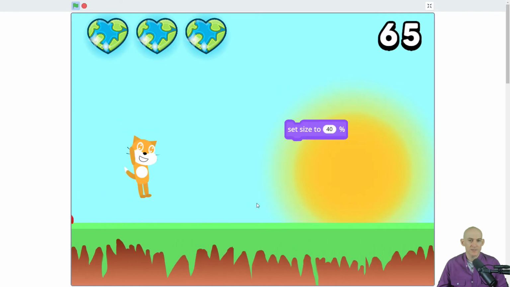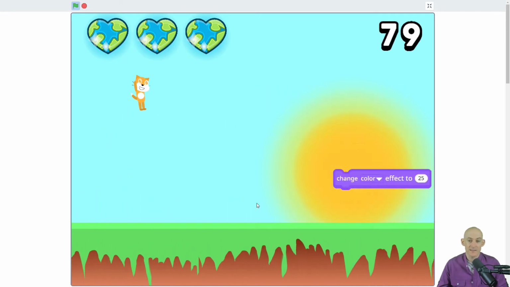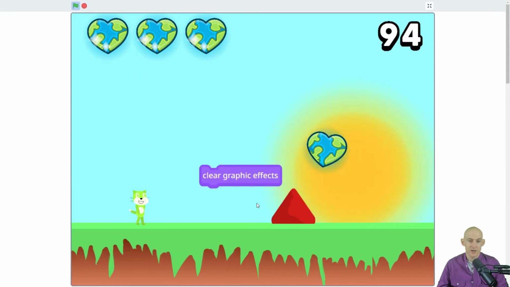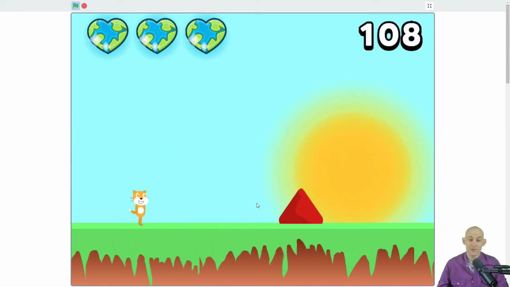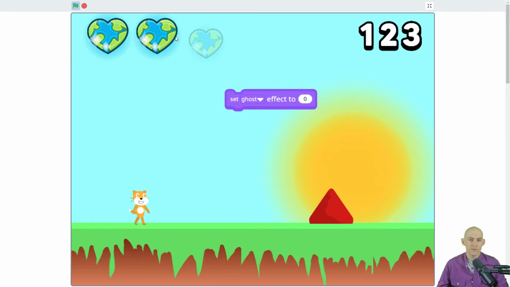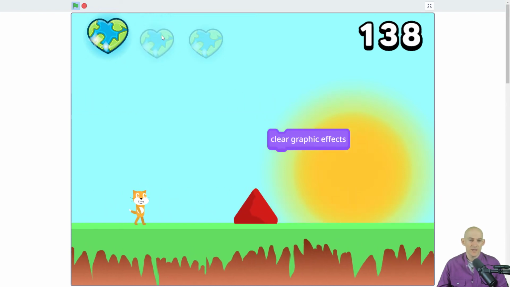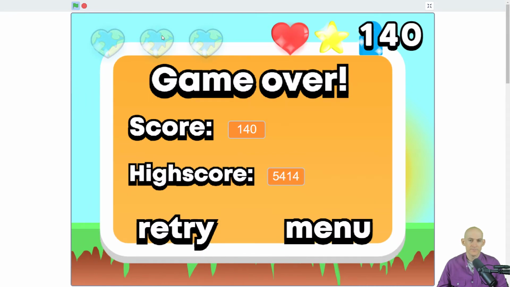blocks, it actually makes it so that it changes the way that you look. So now my size is smaller. Oh, it's now going to change the color, and then it clears the graphic effects, etc. And then if you touch this, then you lose one of your lives. And then eventually, if you touch too many of them, then you fail.